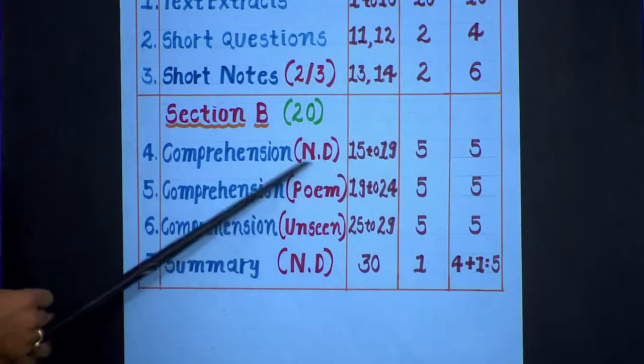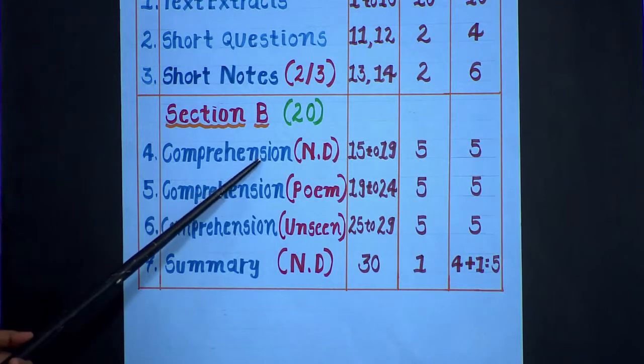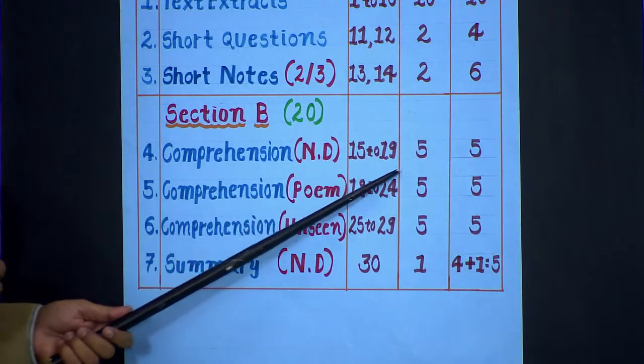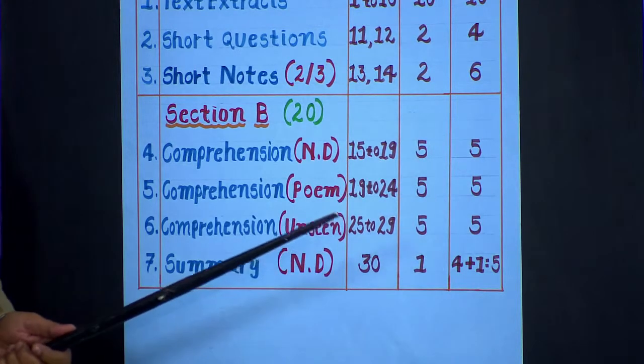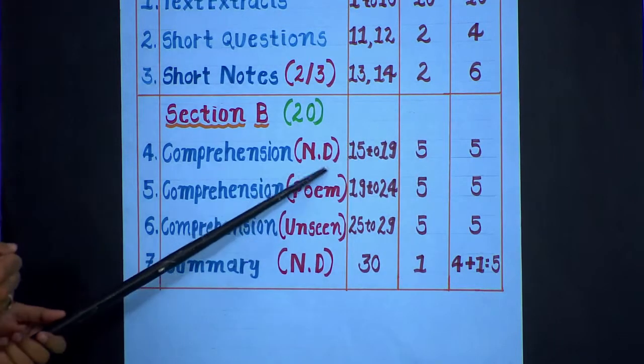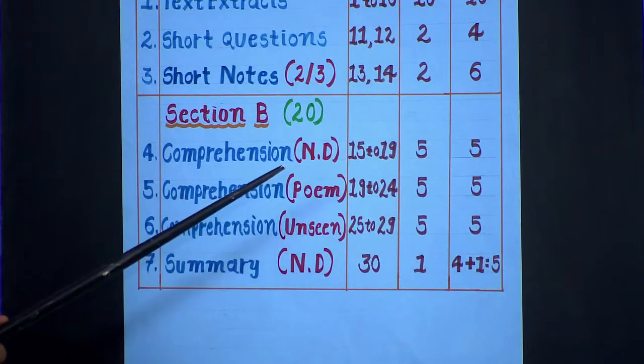From here you would be given a paragraph, and there would be questions from that paragraph, and the numbers of those questions would be 15 to 19. In this way, you are going to have 5 questions. Each question will carry 1 mark. Here again, you have to keep in mind that you have to write answers in a complete sentence.